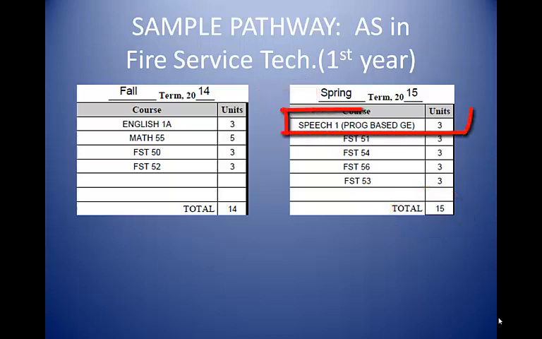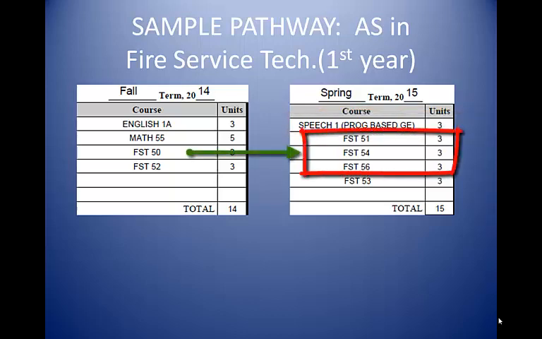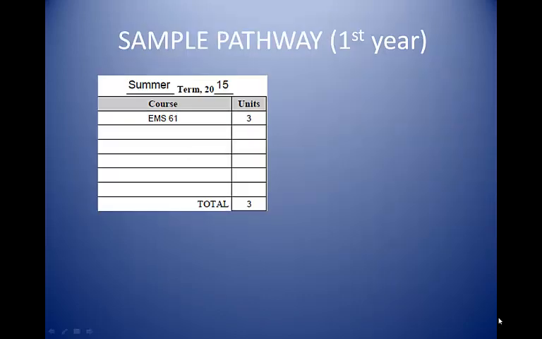Speech 1 is the program-based GE requirement for this AS degree. FST 50 is a prerequisite for FST 51, FST 54, and FST 56. This is a sample pathway for the summer of the first year. In the summer, you can take the listed course for 3 units.